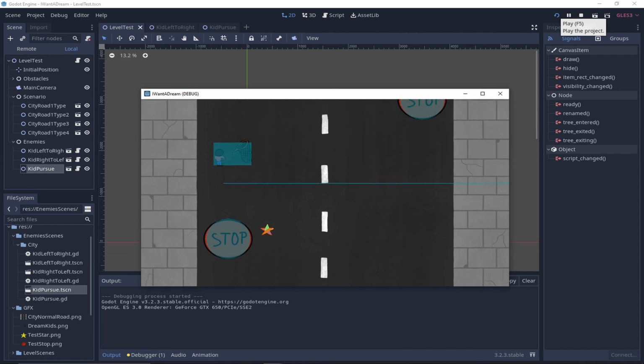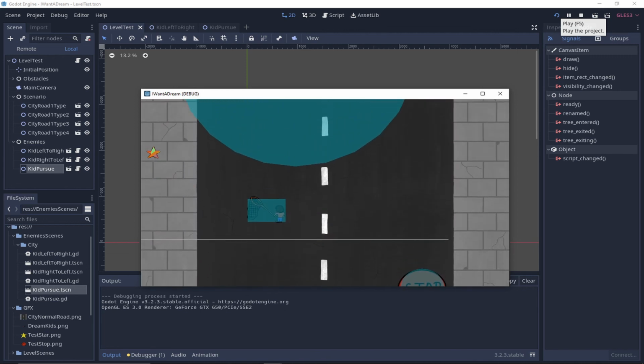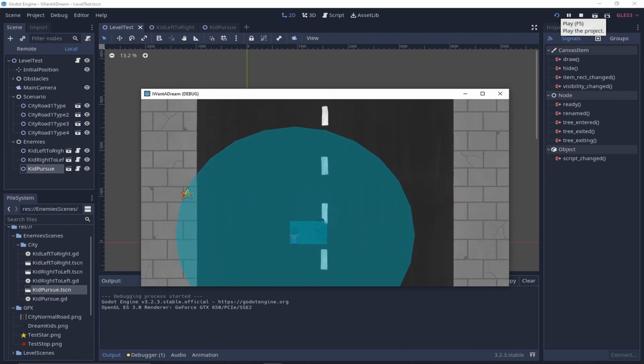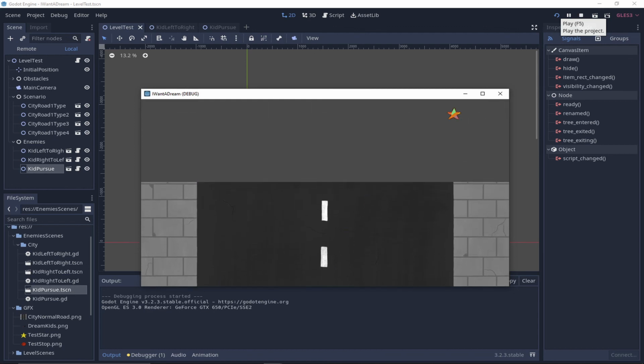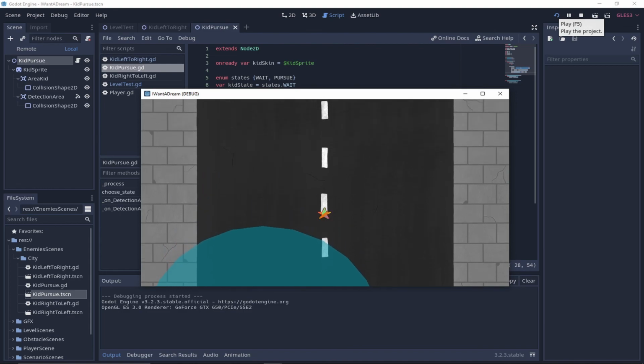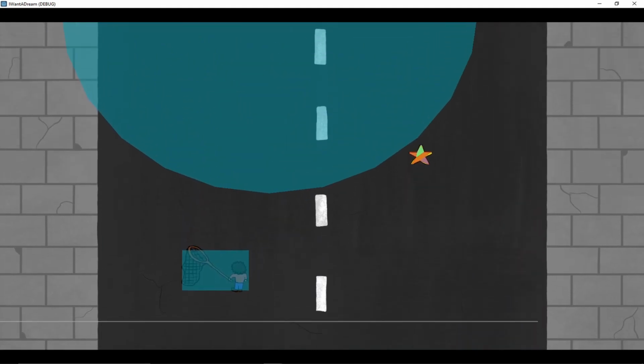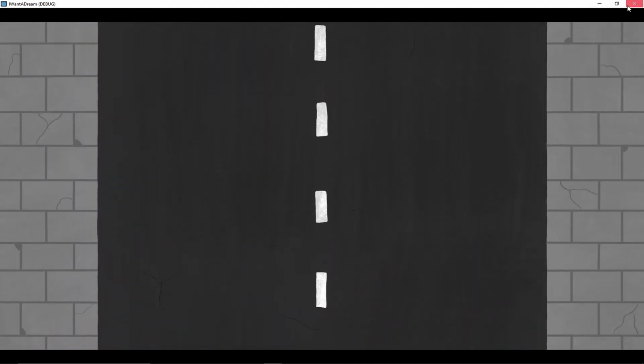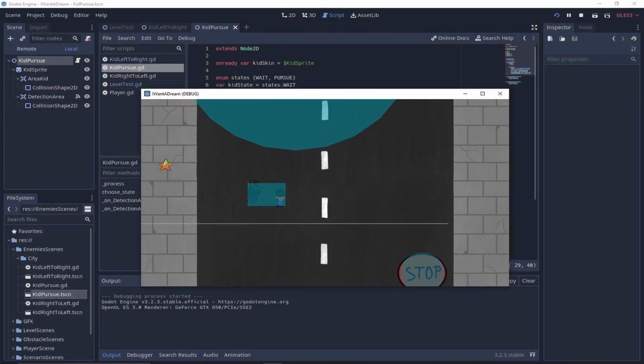Hey! This first kid killed me. I forgot that it can move automatically. And finite states doesn't work. Yay! Let's fix the problem. Now it works. Nice! But the kid doesn't pursue you very well. He's a little bit lost in this modern city.